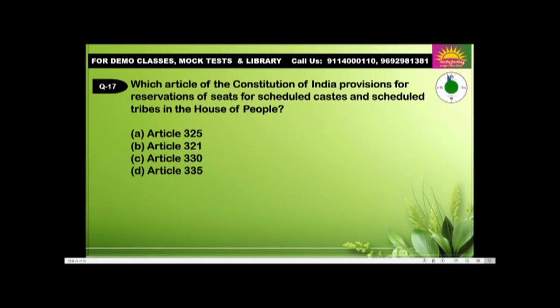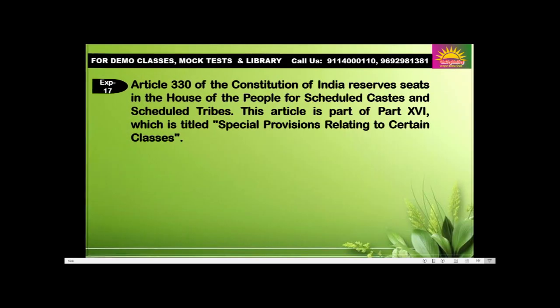Question number 17. Which article of the Constitution of India provides for the reservation of seats for the Scheduled Castes and Scheduled Tribes in the House of the People? Article 325, 321, 330, 335. Answer C, 330. Okay. Article 330 of the Constitution of India reserves seats in the House of the People for the Scheduled Castes and Scheduled Tribes. This article is part of Part XVI, which is titled Special Provisions Relating to Certain Classes.